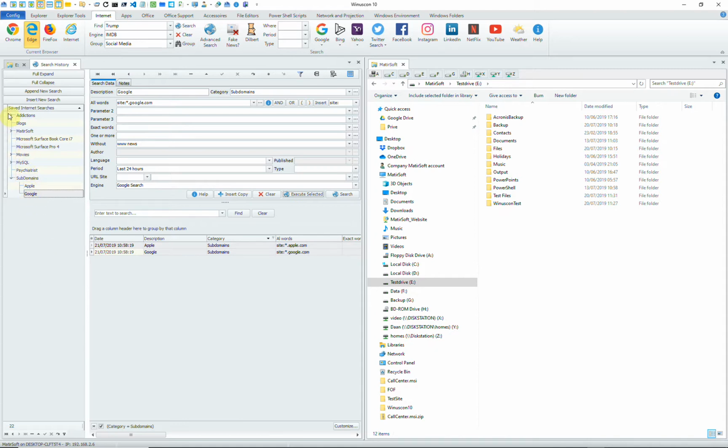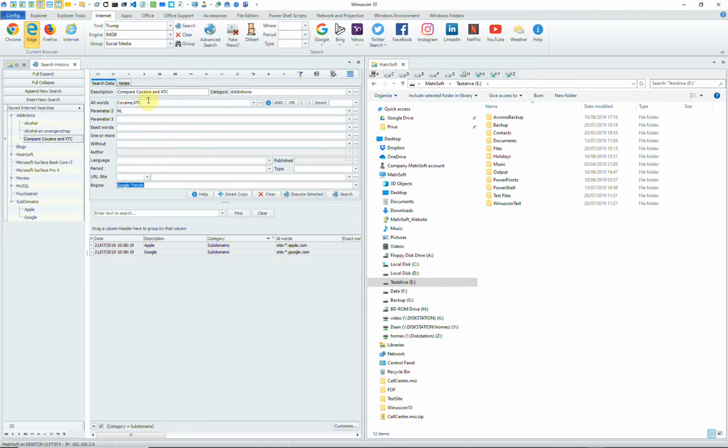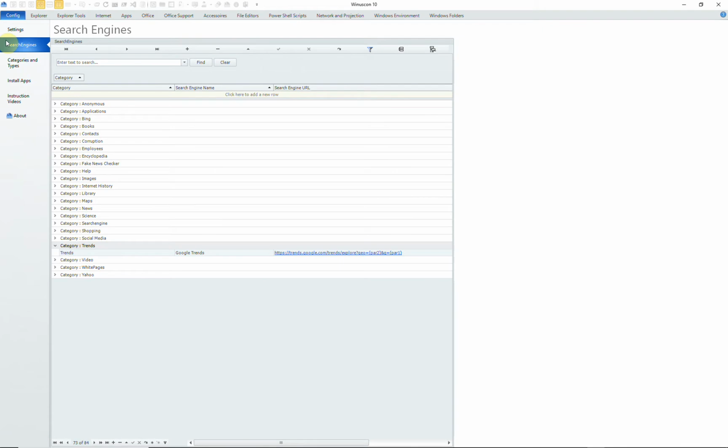Now we're going to compare trends using Google Trends. For instance, how many searches were there for cocaine and ecstasy in the Netherlands. You have to configure the engine of Google Trends in the configuration menu. You select here parameter 2 for the location Netherlands, and we will show you how to set it up.